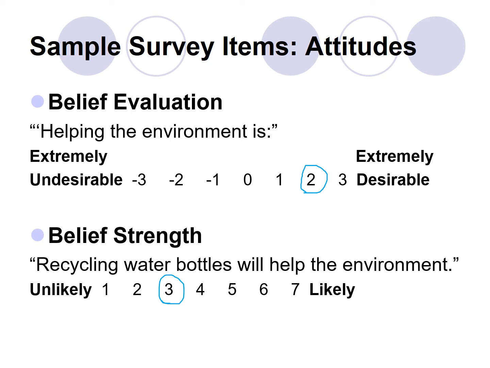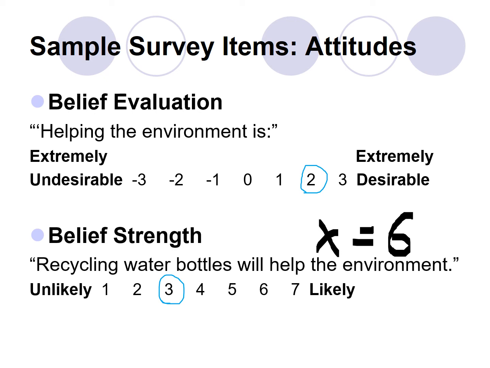So if we multiply those things, what we end up with is a positive 6. So that sort of supports them doing it, but it doesn't support them as much as if they thought that recycling the water bottle would do a lot for the environment. We'd see how that score would start going up a lot more because you're multiplying those numbers by each other. I hope that makes sense.